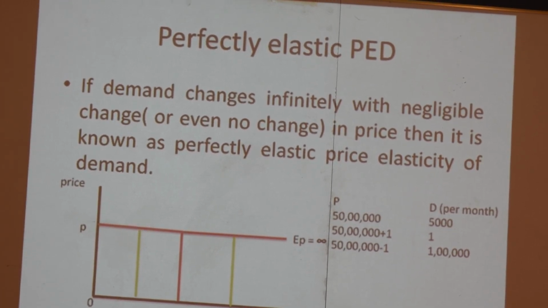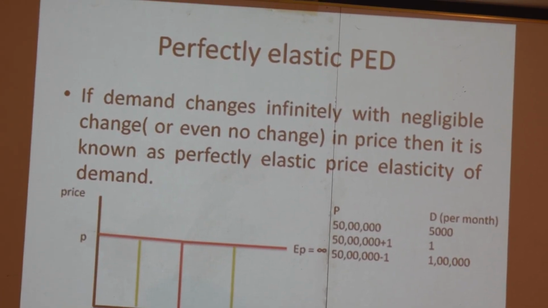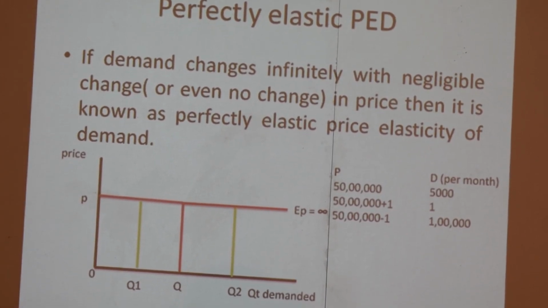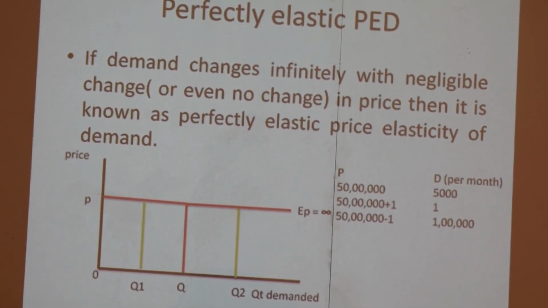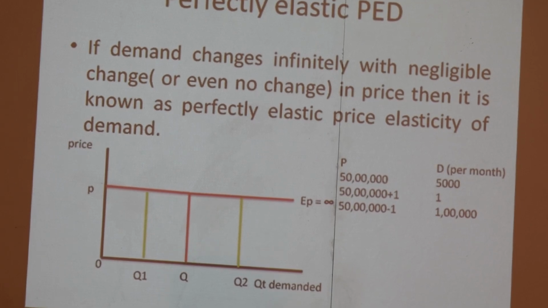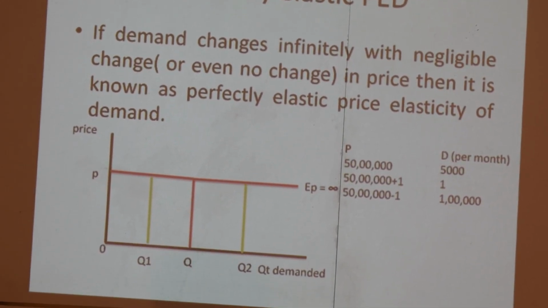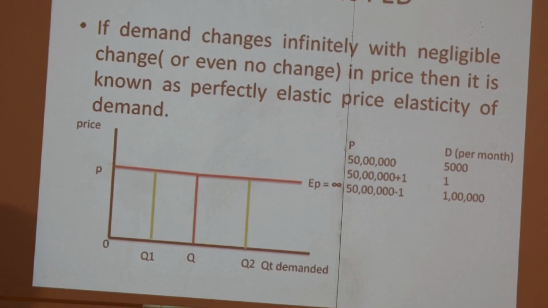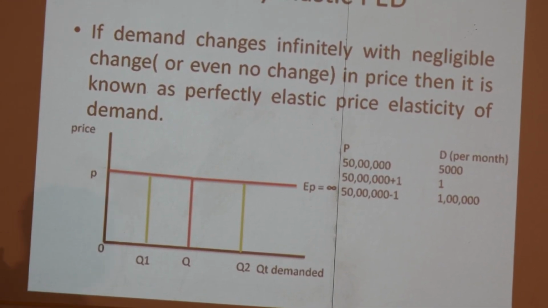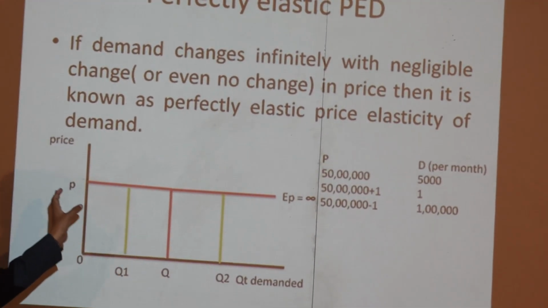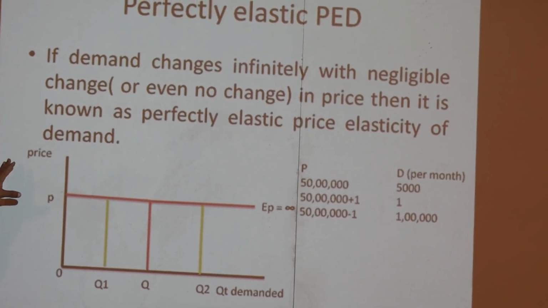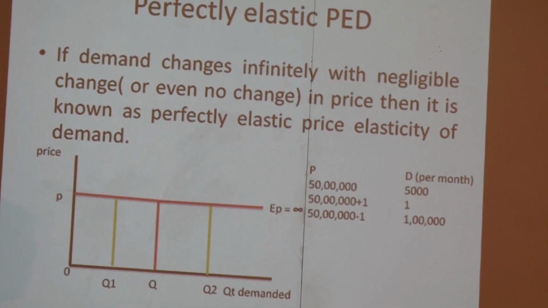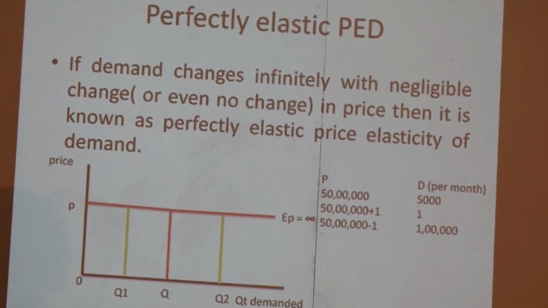Can I draw? Okay, if you give permission, I am going to draw this figure. Here, on the y-axis the price is measured, and on the x-axis the quantity demanded is measured. Remember one thing: if the elasticity is greater than 1, the curve is flatter, and I am going to draw this kind of flatter curve. This is the demand curve, and suppose initially the price is OP. At that time, quantity demanded is OQ.